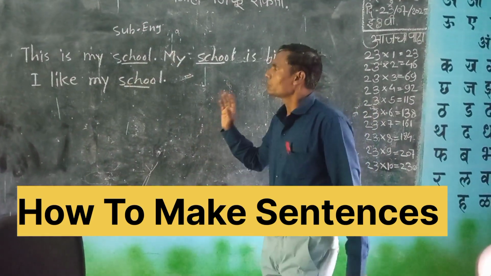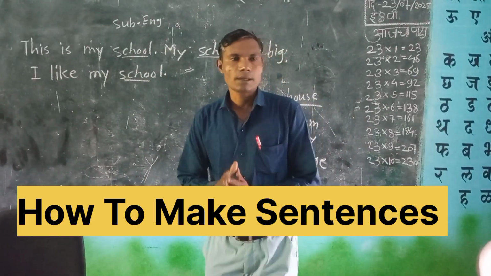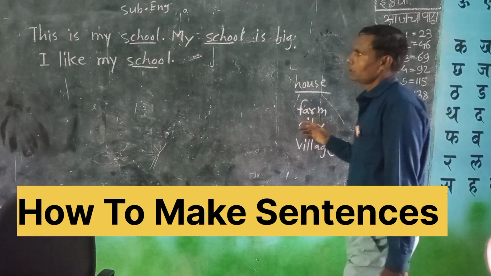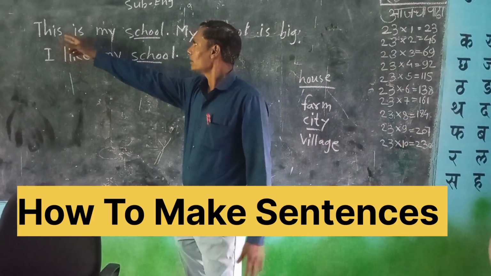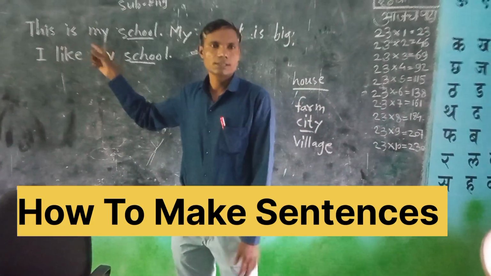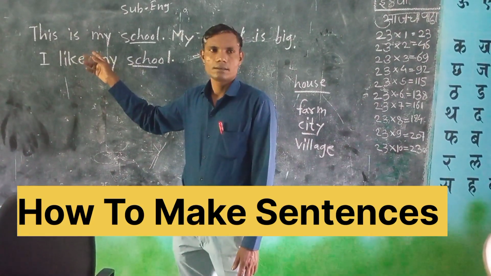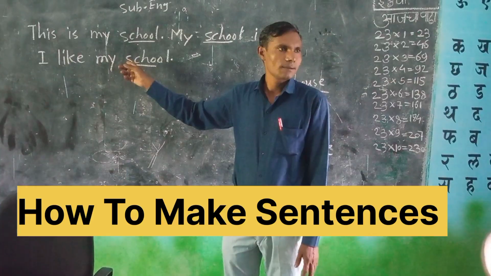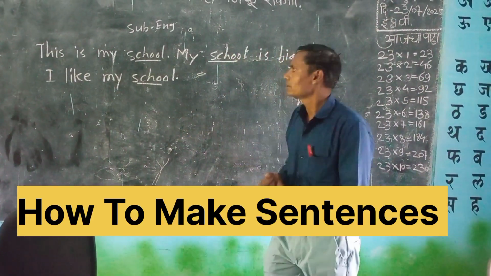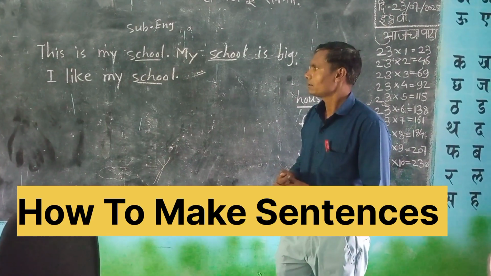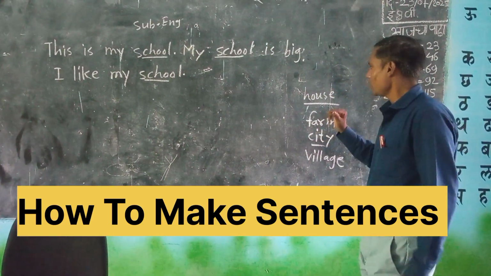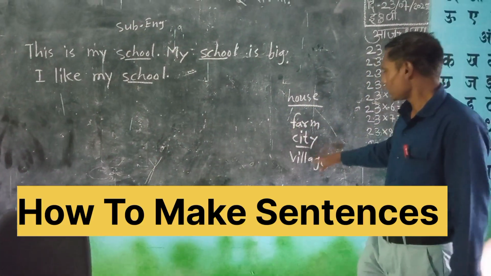Okay, today we are going to learn sentence making. How to make a sentence using these words. For example, I write here a sentence. One, two, three sentences I write. Go and read this sentence. Who will read this sentence? This is my school. My school is big. I like my school. Okay, same. Same here. We use house, farm, city, village.